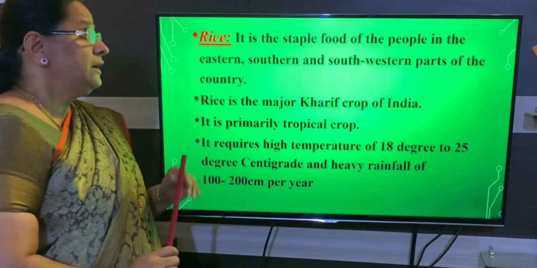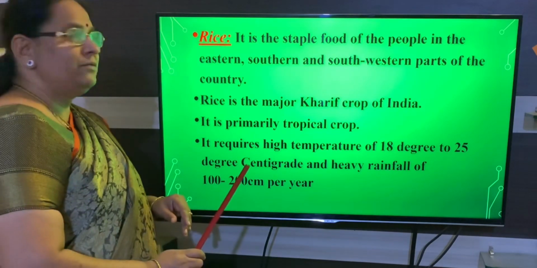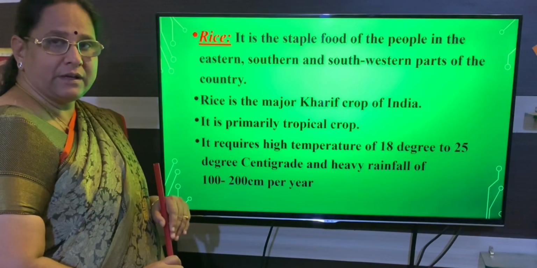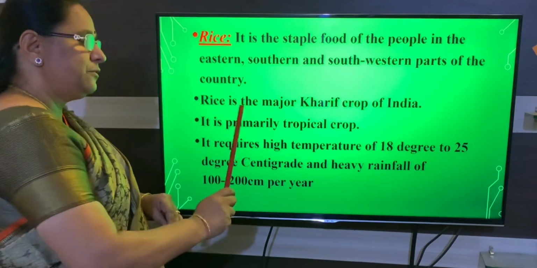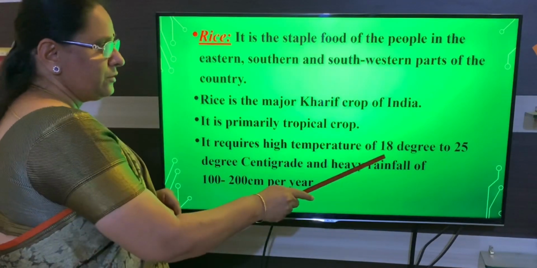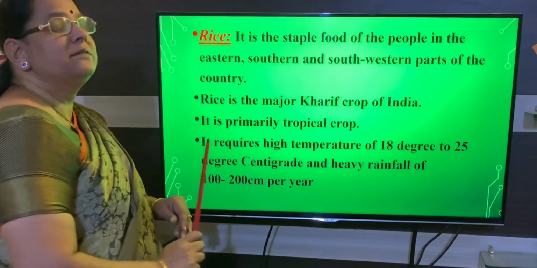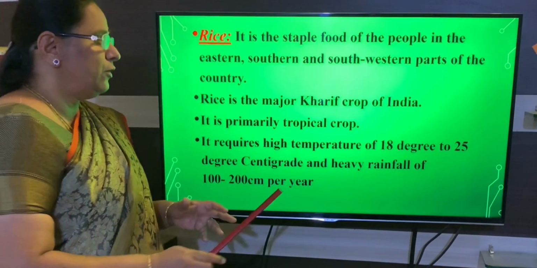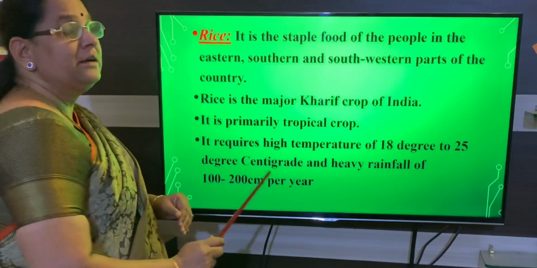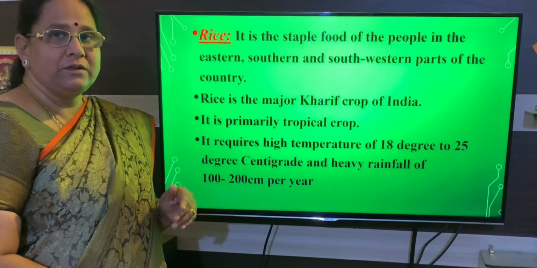So first remember the geographical features of growing rice. The first one is that it is a Kharif crop. Next, it belongs to the tropical crops. The temperature it requires is 18 to 25 degrees centigrade. And the rainfall it requires is heavy, 100 to 200 centimeters per year. So have you understood this, children?